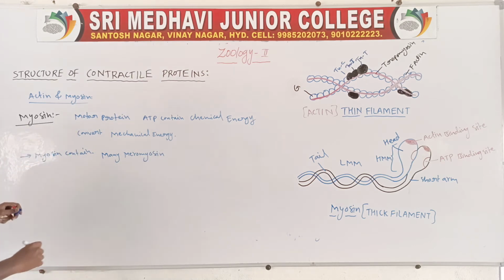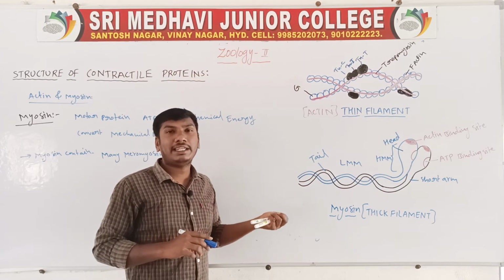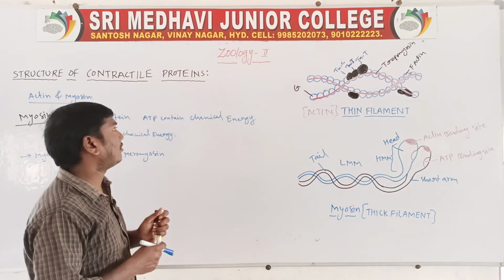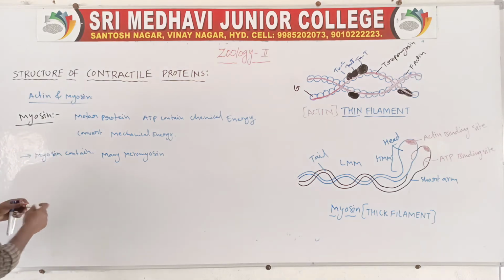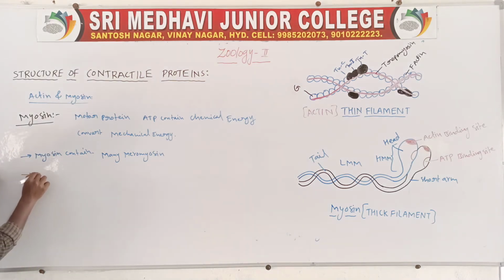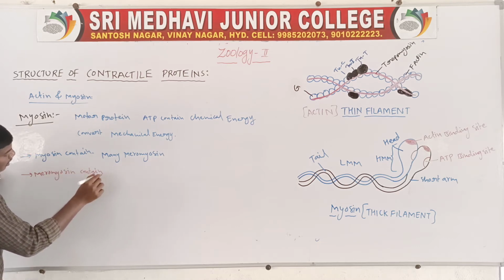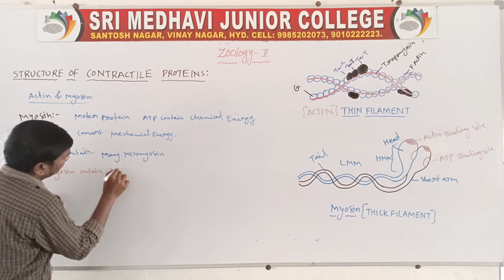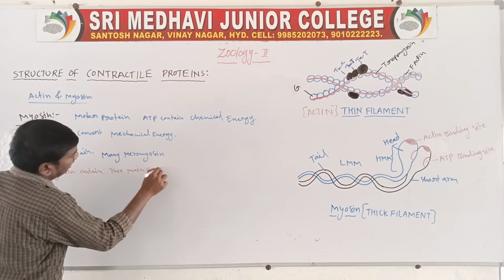Each meromyosin contains two main parts.